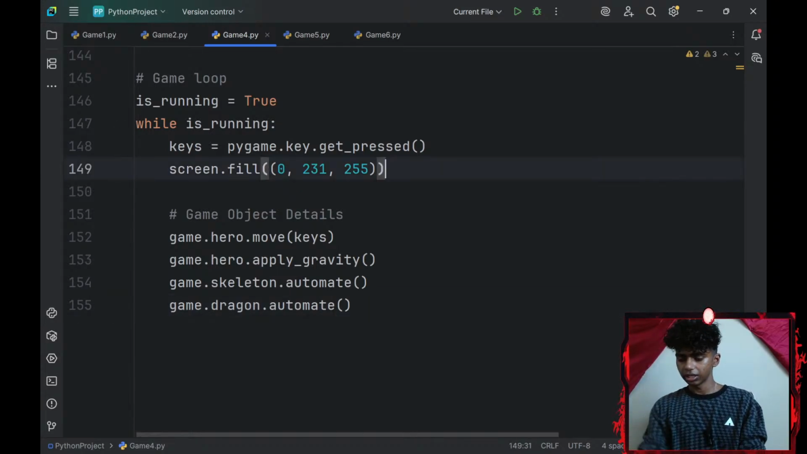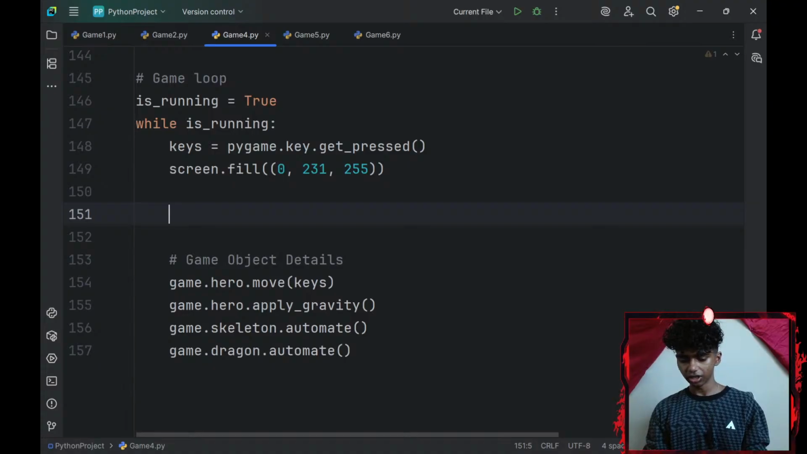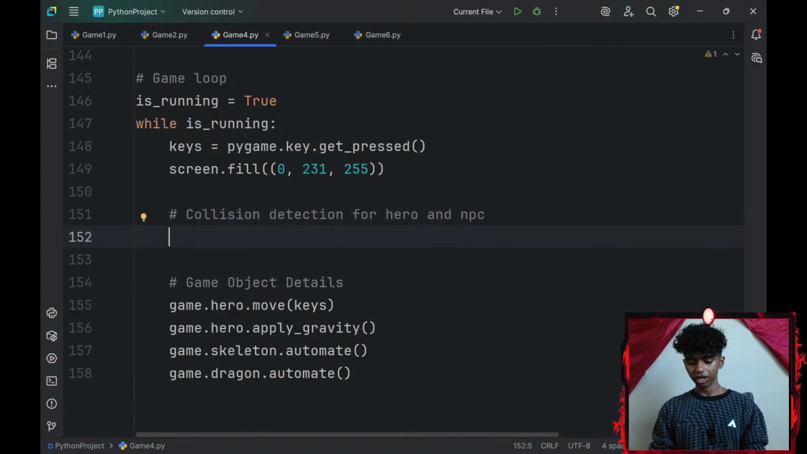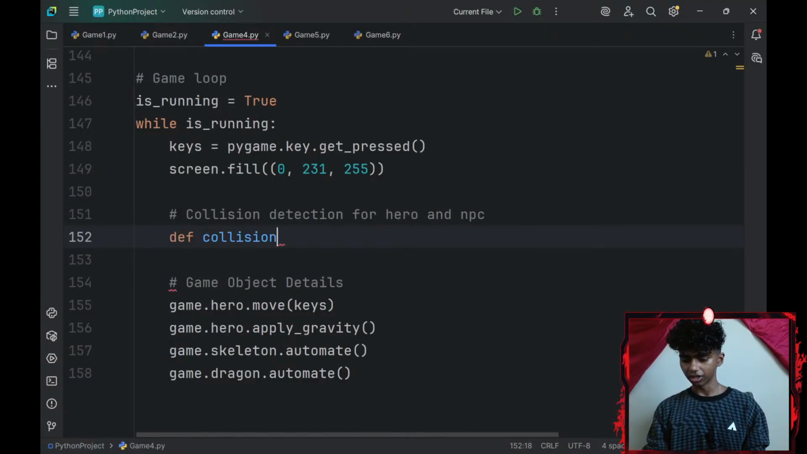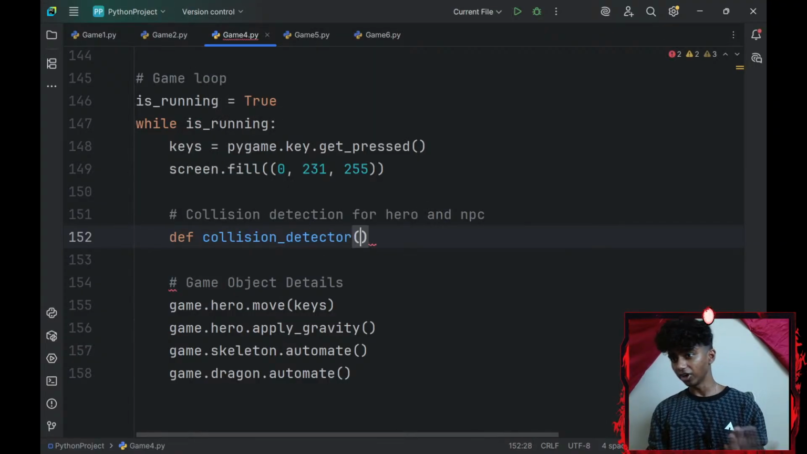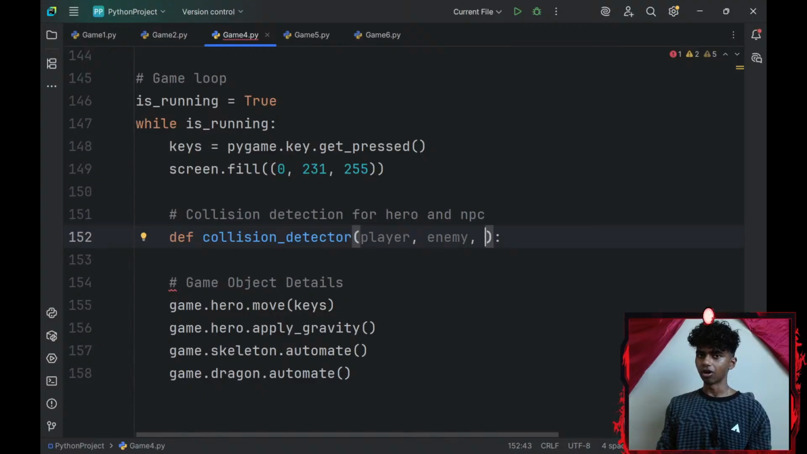Okay, perfect. Then let me go ahead and add a collision logic. So I'll go with collision detection for player. Collision detection for hero and NPC. Okay, for my collision detection, I'll go ahead and define a collision_detector function. My collision detector function will have a few parameters. First is going to be player. This is going to be my player's object, which is hero, and then an enemy, which is going to be my enemy's object, for example, my skeleton or my dragon.